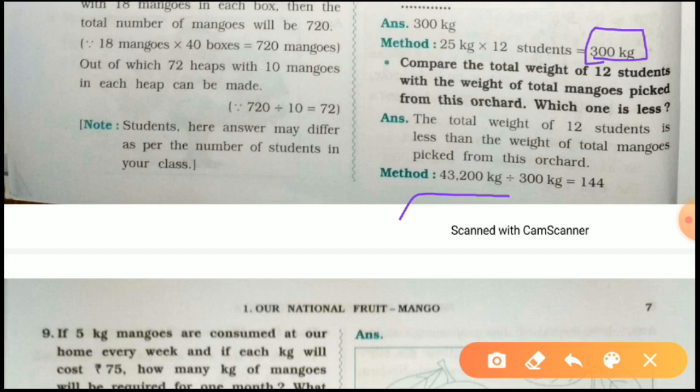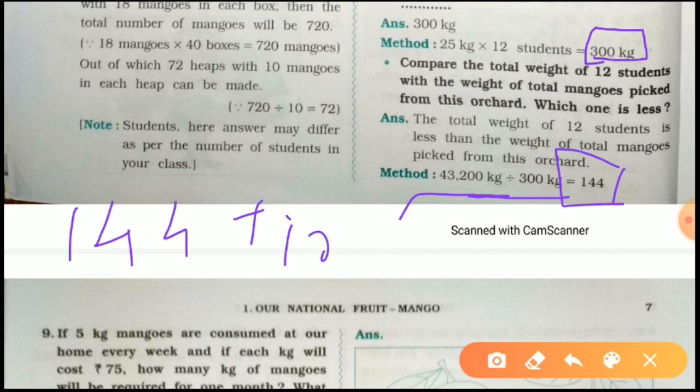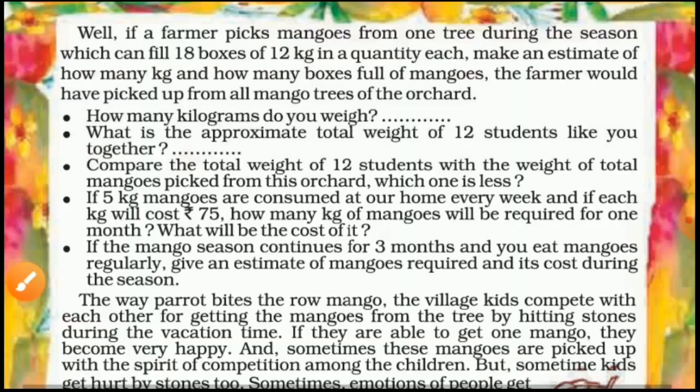Hence this weight 300 kilograms is less than 43,200. And now, how many times is it less? To find out, we should divide 43,200 by 300 kilograms, which is equal to 144. So it is 144 times less, isn't it? So the answer should be this one. Okay, let's go for the next.